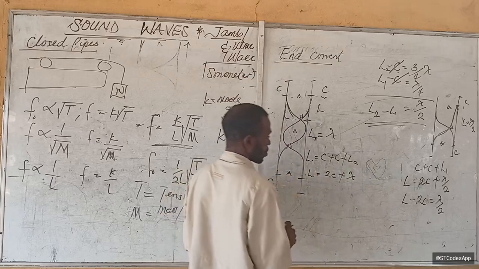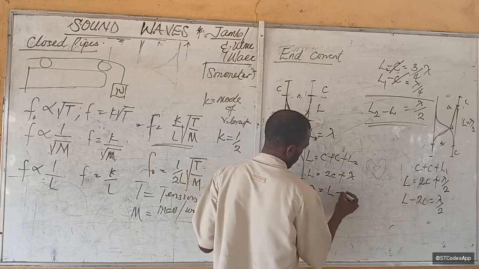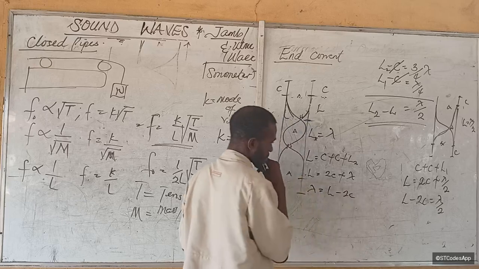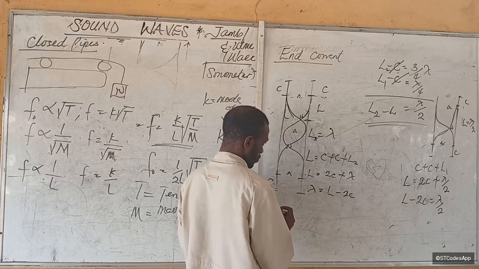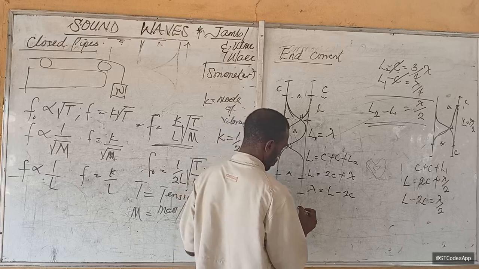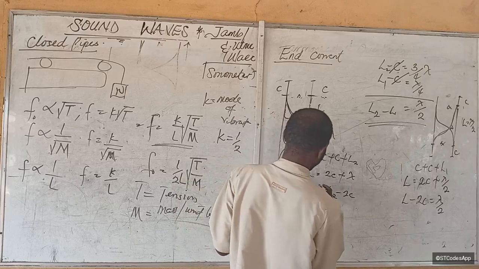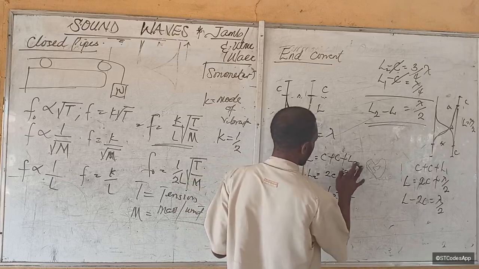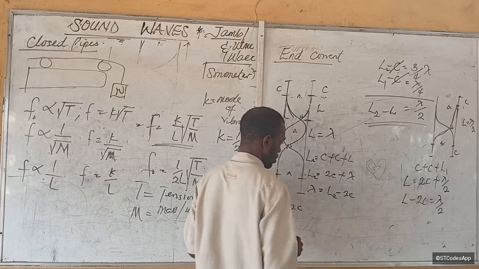So lambda is equal to L minus... So equation 2 minus equation 1. What would that give you? L minus 2C. Okay, this one should not be L2. Let's just call it L, the length of the distance. Is that okay?